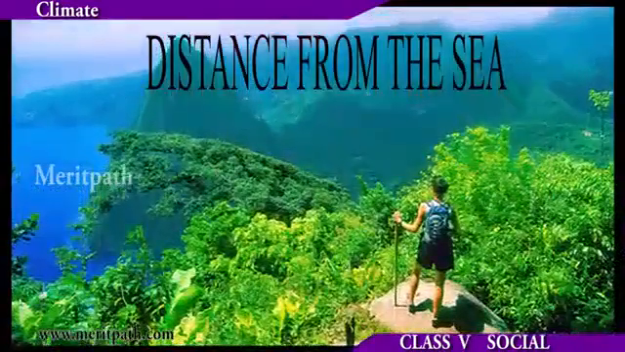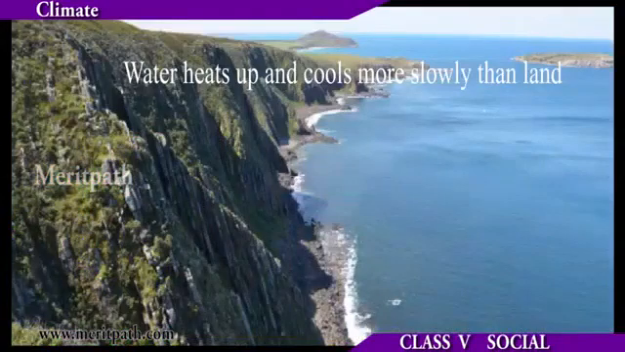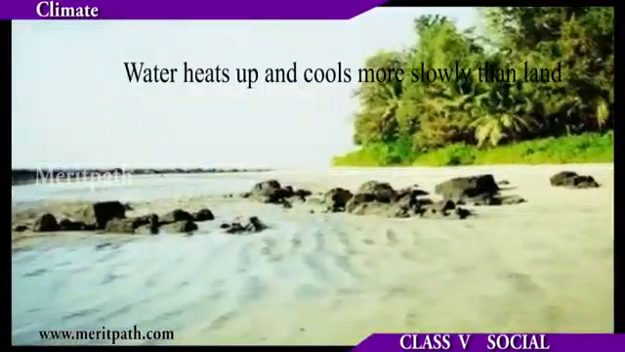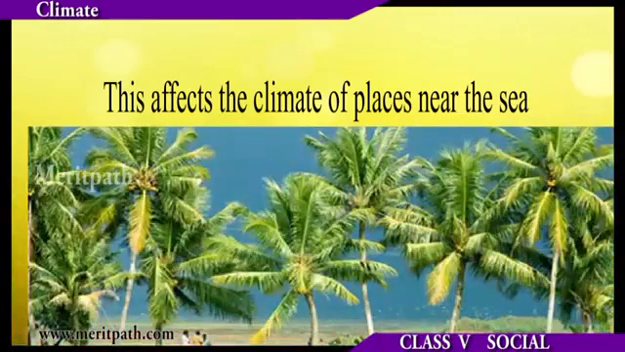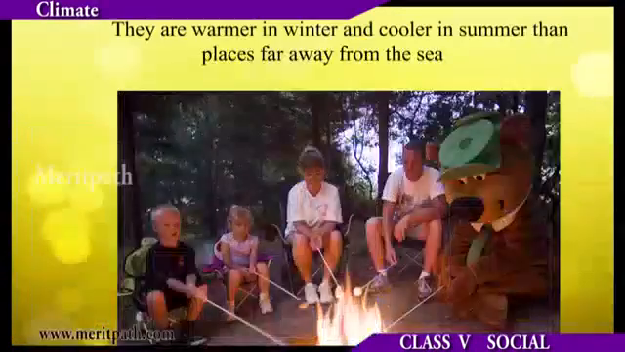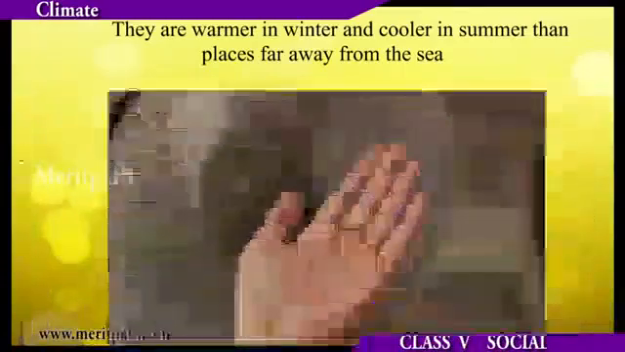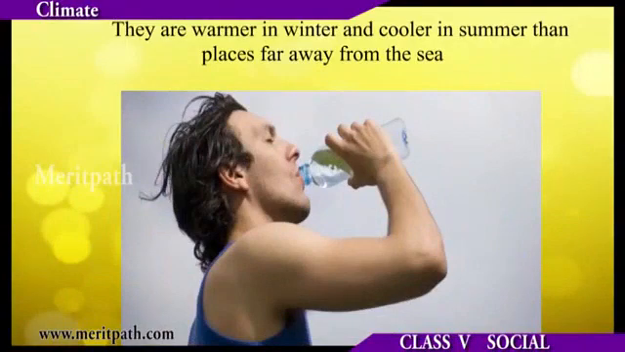Distance from the sea. Water heats up and cools more slowly than land. This affects the climate of places near the sea. They are warmer in winter and cooler in summer than places far away from the sea.